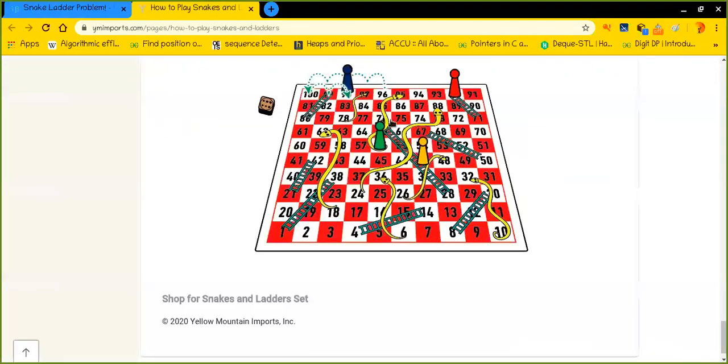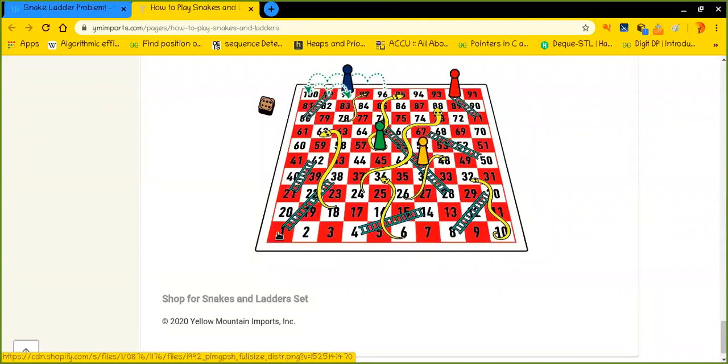Without any further ado, this is the board that we are having, and I hope everyone can relate to it. Let me clarify things so that it can be more relatable. We are having ladders, so many ladders. There can be multiple ladders, and the ladder is basically used to climb, not to go down.